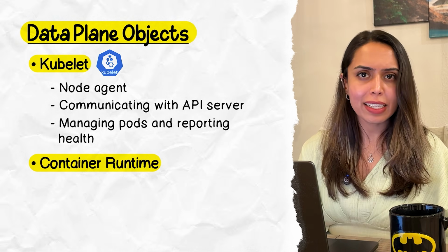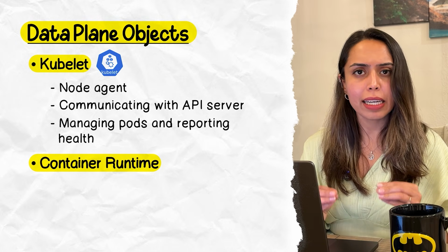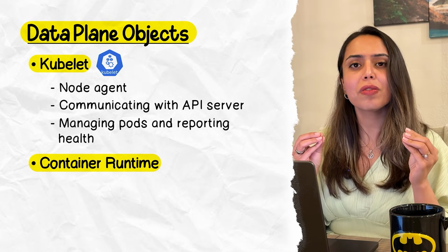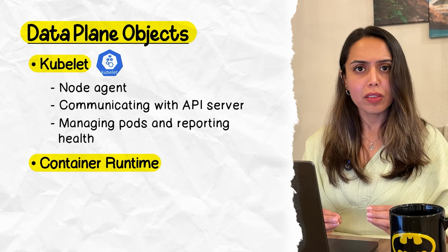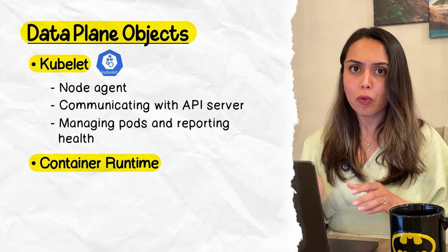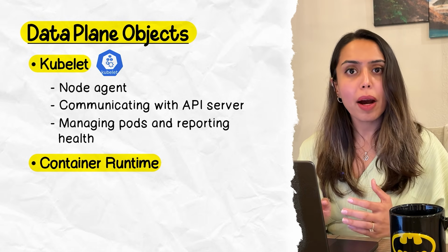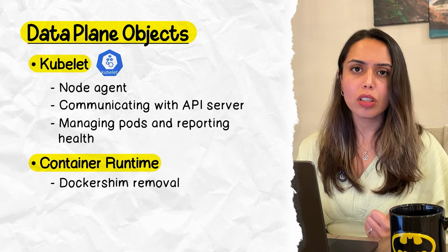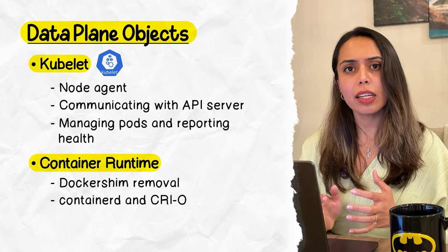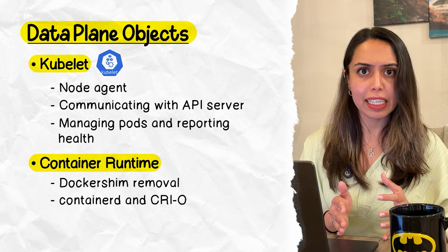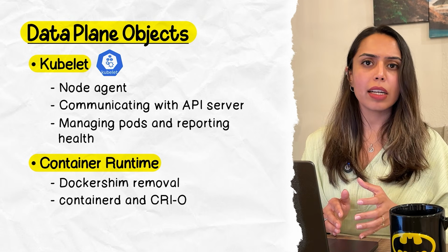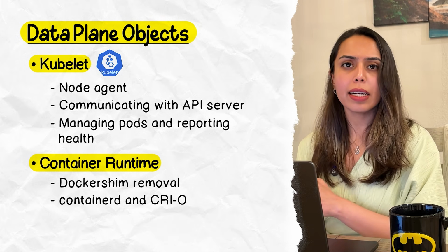Now, speaking of container runtime, this is the interface that actually runs your containers. And here's where things have changed. For years, the default container runtime for Kubernetes was Docker. But in the latest Kubernetes version, Docker shim was removed. Today, the standard runtimes that can be used within Kubernetes are containerd or CRI-O. Both of these runtimes talk to the kubelet using the container runtime interface. Don't get confused here. Docker is still the tool used to build images and run containers, but it's no longer the runtime inside your Kubernetes cluster.